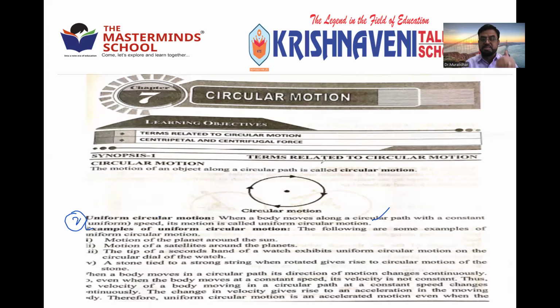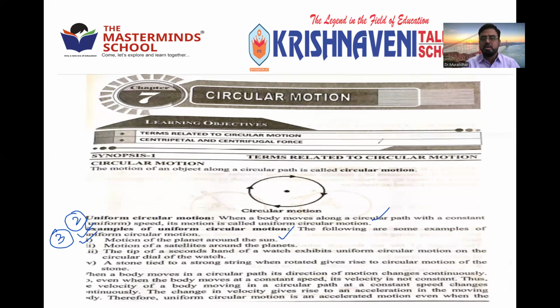So we'll discuss some examples of uniform circular motion. Then we'll go to the next part. Point number 3, you can write examples of uniform circular motion. Number 1, motion of planets around the sun.